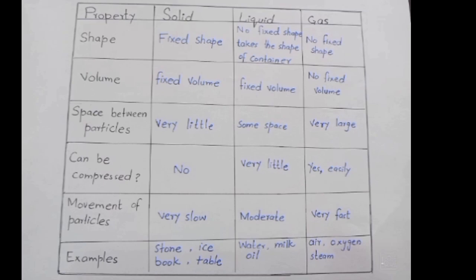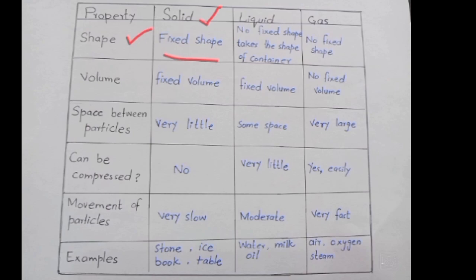Here I have drawn a table for you. The first property that we will discuss is shape. Solid has a fixed shape, meaning they do not change their shape with time because their particles do not move from their place. They are tightly packed. There are no spaces between the particles, so their shape remains fixed.